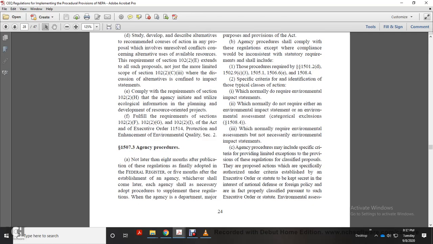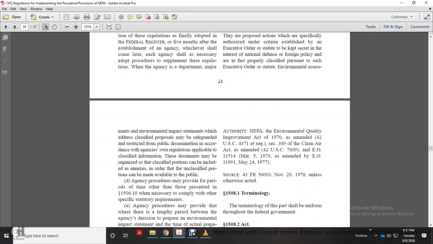Agency procedures may include specific criteria for providing limited exceptions to the provisions of these regulations for classified proposals. These are proposed actions specifically authorized under criteria established by an executive order or statute to be kept secret in the interest of national defense or foreign policy and are in fact properly classified pursuant to an executive order or statute. Environmental assessments and environmental impact statements which address a classified proposal may be safeguarded and restricted from public dissemination in accordance with agency regulations applicable to classified information. These documents may be organized so that classified portions can be included as annexes, in order that the unclassified portions can be made available to the public.